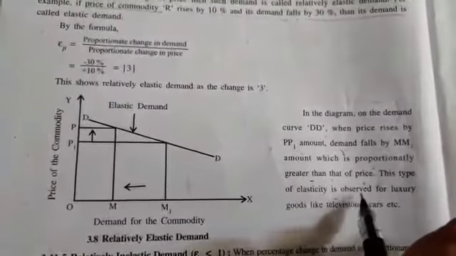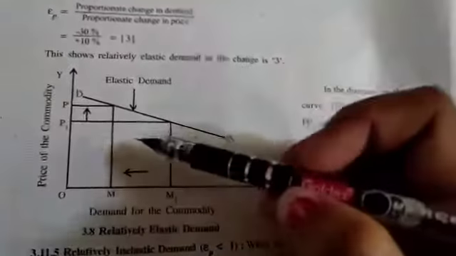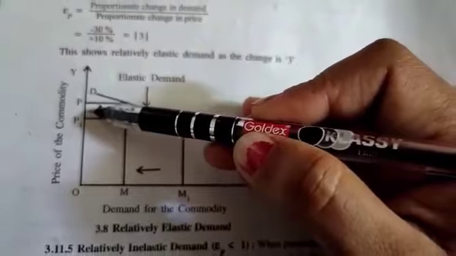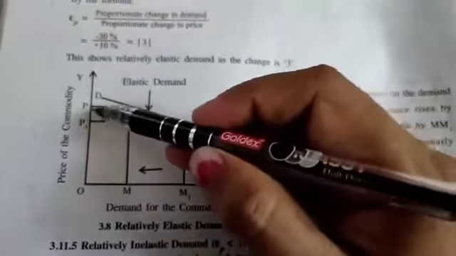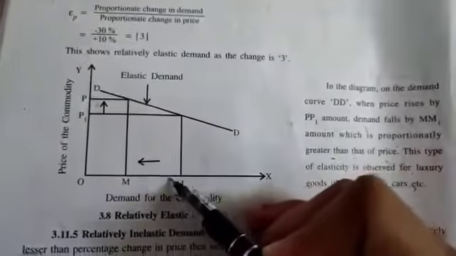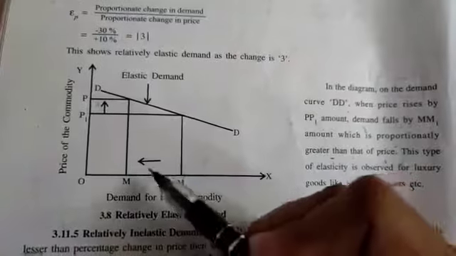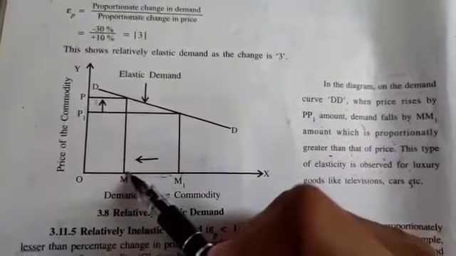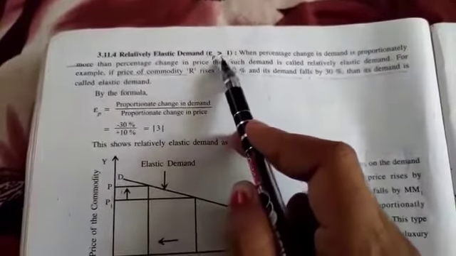This type of elasticity is observed for luxury goods like televisions, cars, etc. Here with the help of the graph we can see there is a small rise in price, but because of this small rise in price, there is a high decrease in demand. So this is called relatively elastic demand. This means elasticity of price is greater than 1.